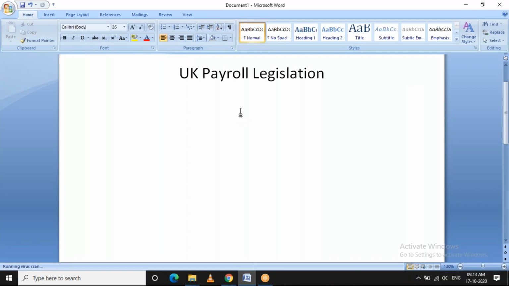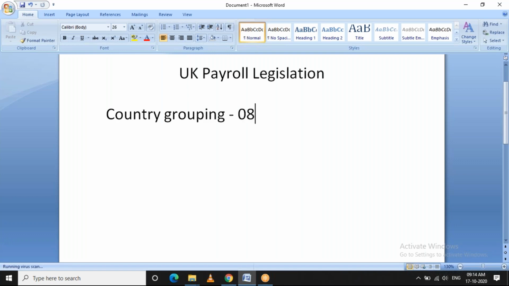Okay, fine. I hope everybody is aware of the basic configurations, to start off with the company code, personal area, personal sub area, and employee group, subgroups, and even the base type configurations. So to start off with, the country grouping for UK is 08.